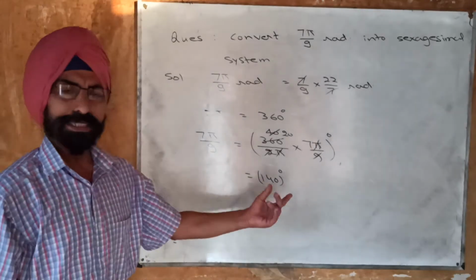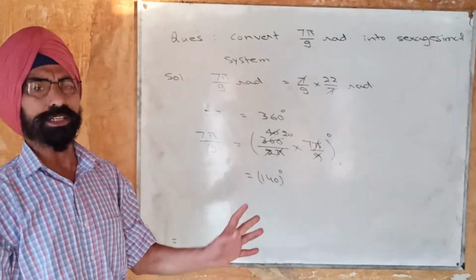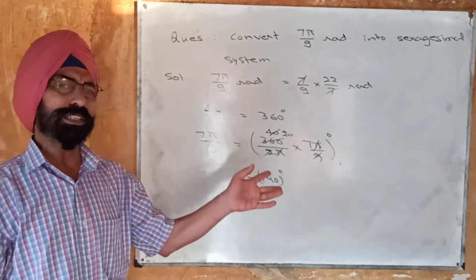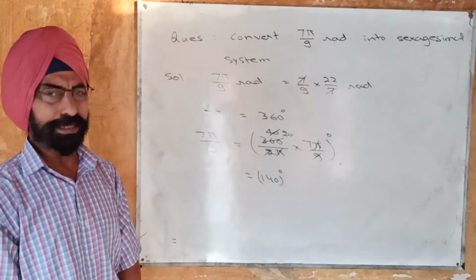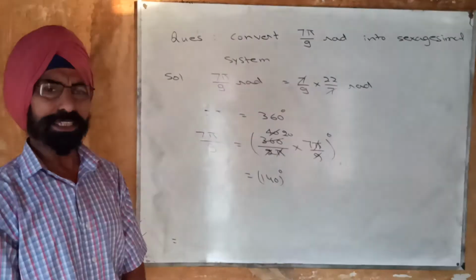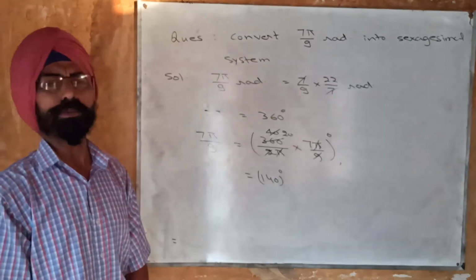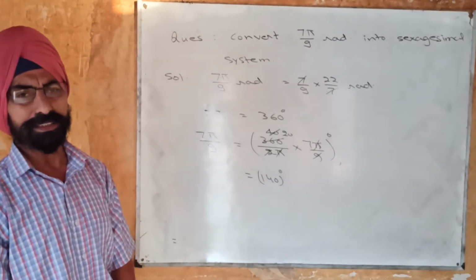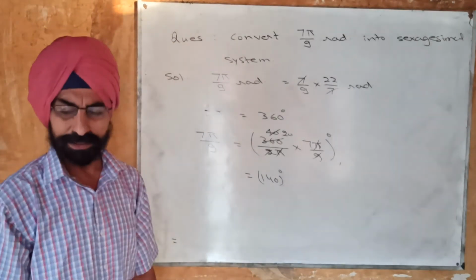If there is some decimal part, suppose 140.3217, then 0.3217 will be converted into minutes by multiplying it by 60, and then once again the decimal part will be converted into seconds by multiplying by 60.